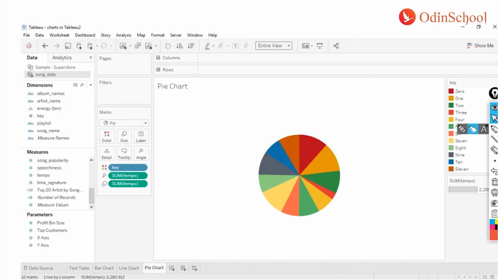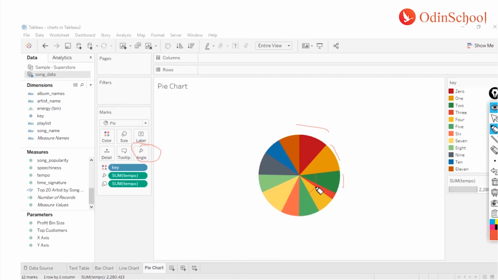As I mentioned earlier, there's a hidden card which is located in this place. This popped up now. It will come up on some occasions depending on what kind of chart you're selecting. Over here it's asking what kind of angles you want, and for that reason it's there, and it will use the measure to decide the angle of each of your slices. When I say angle, it means how much the slice should go up or down in its area, right?